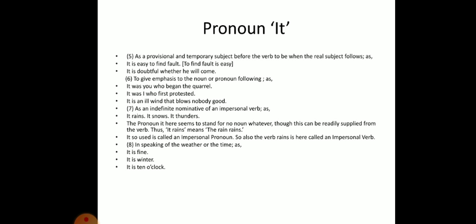The pronoun here seems to stand for no noun, though one can be supplied from the verb. Thus, it rains means the rain rains. It so used is called an impersonal pronoun. So also the verb rain here is called an impersonal verb.